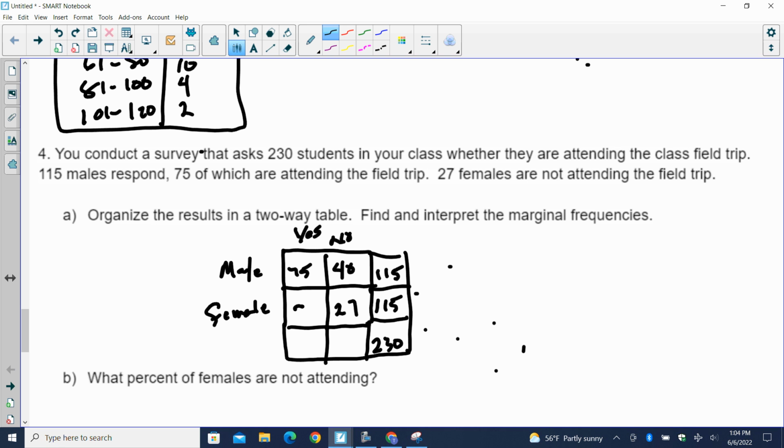115 minus 27 gives me 88 that are going. Okay? 27 plus 40 is 67. Hang on. 27 females are not going, which means 88 are going. And here we have what? 163.